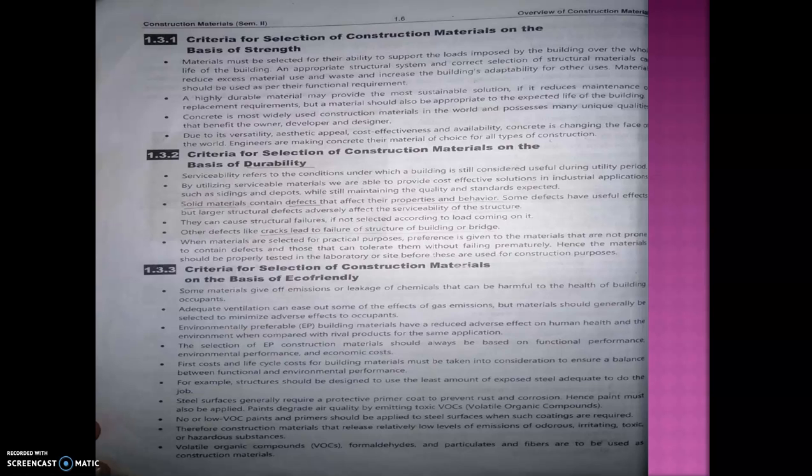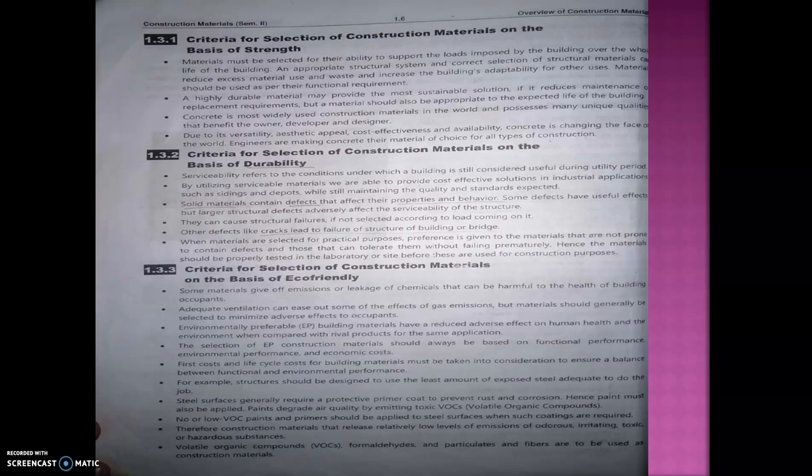Some of the construction activity like excavation of the rocks or the aggregate, or the manufacturing of cement, we can say these are some of the activities which release pollutants into the air which are harmful to human beings and to the environment also. So this kind of criteria should be kept in mind, okay, while selecting the material. So that material should be eco-friendly.